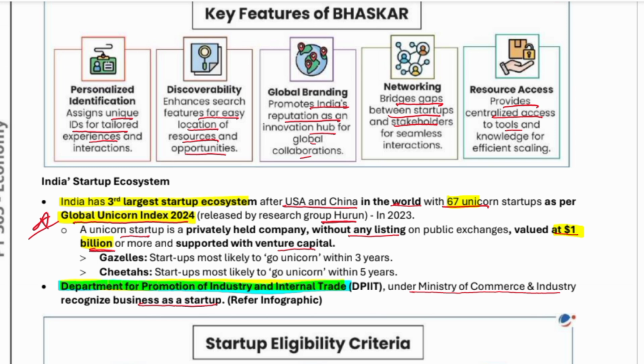So gazelles. What are gazelles? Startups most likely to become a unicorn within 3 years. See, these are some categorizations of startups. One is gazelles and another is cheetah.